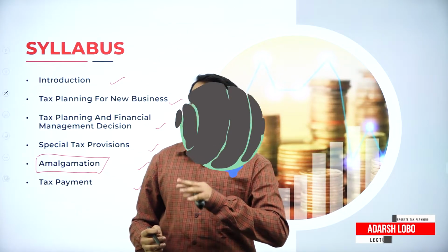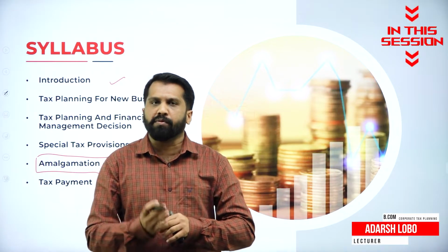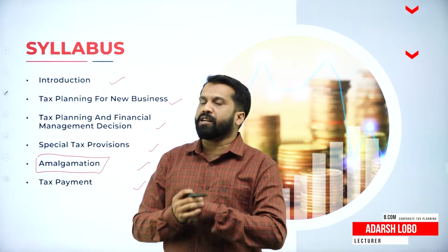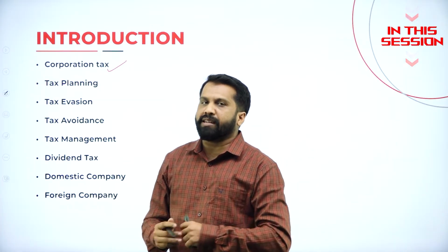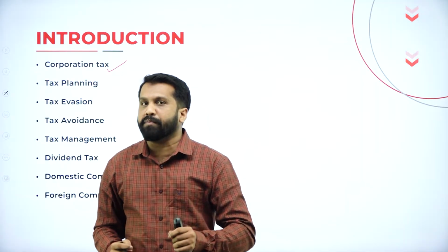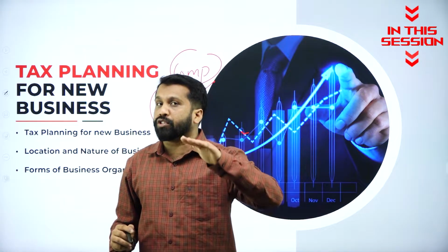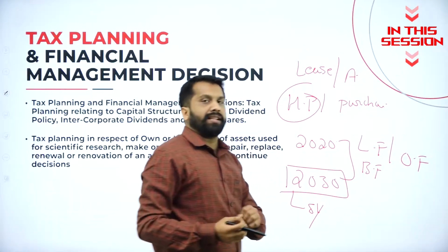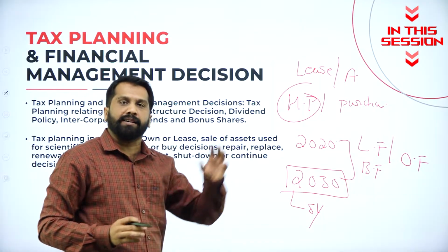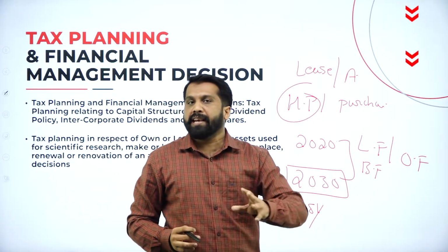Out of 5 or 6 units, if you are thorough with 4 units, that is sufficient to score 80 marks. 5-mark as well as 10-mark questions we can expect from your Unit 1. Whatever new business you are starting up, the tax portion should be less. You have 10 lakh, you should invest the 10 lakh, or else you should borrow from the bank and invest 10 lakh.